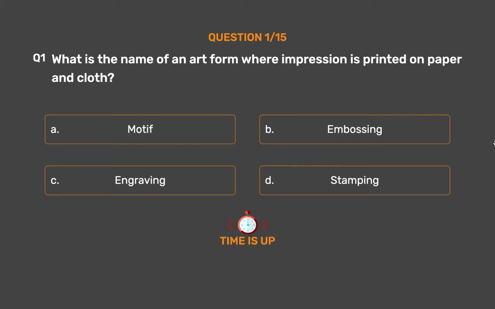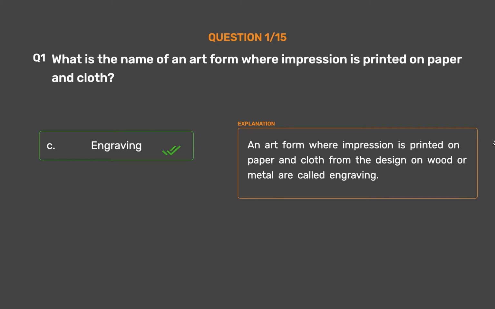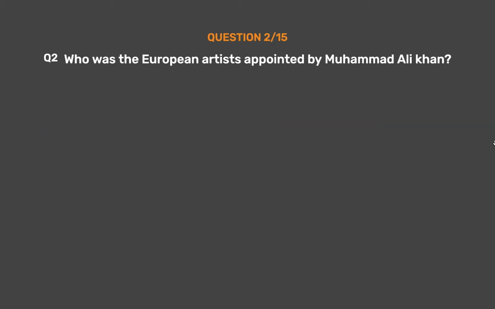The correct answer is Option C. Engraving, an art form where impression is printed on paper and cloth from the design on wood or metal are called engraving. Question number 2. Who was the European artist appointed by Muhammad Ali Khan?